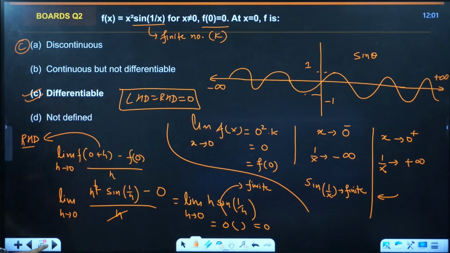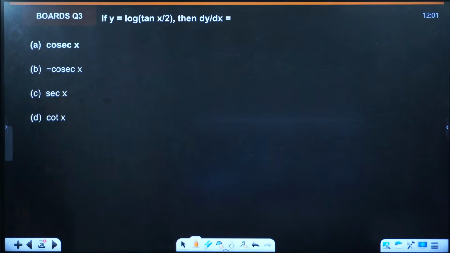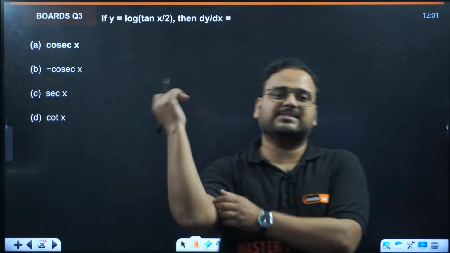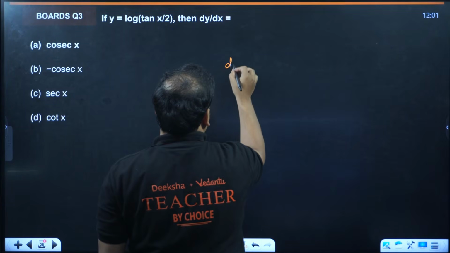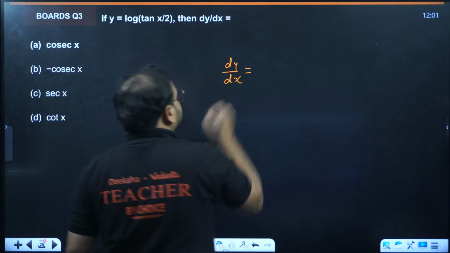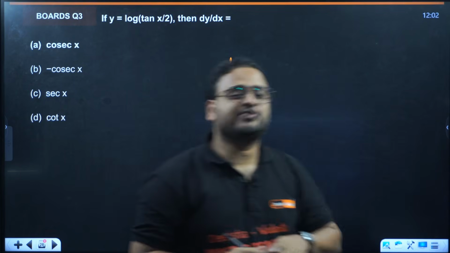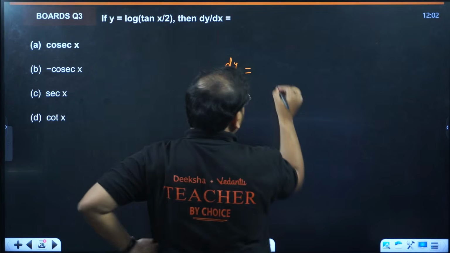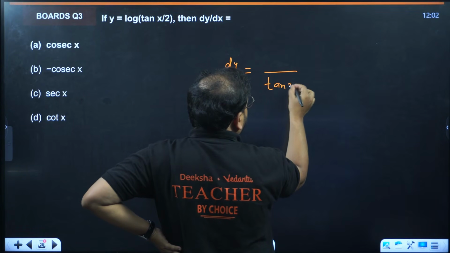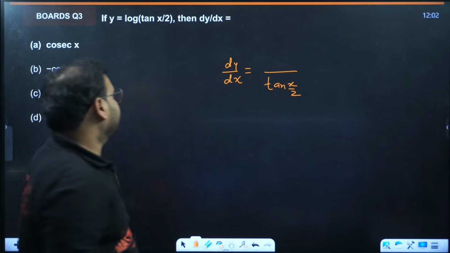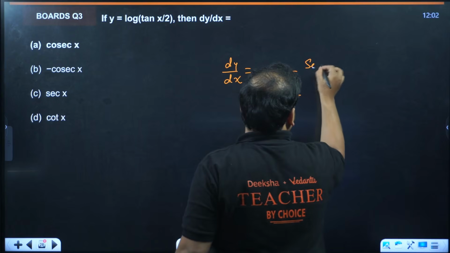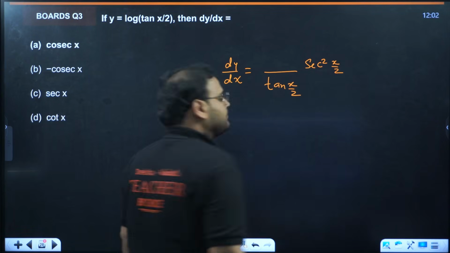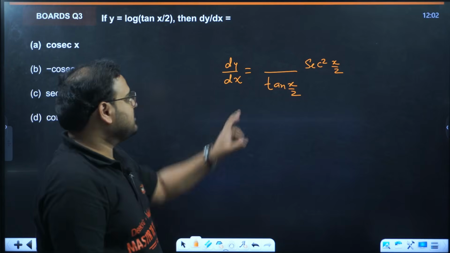Moving on to question number 3. You want to look one more time? Question number 3. Y equals log tan x by 2, then differentiate. How do you differentiate this? It's a combination of chain rule. So we'll write dy by dx and differentiate using chain rule. We'll differentiate this log first, so I'm going to have tan x by 2 in the denominator. Next, differentiate tan. I'll have secant square x by 2. Derivative of tan x by 2 is secant square x by 2.